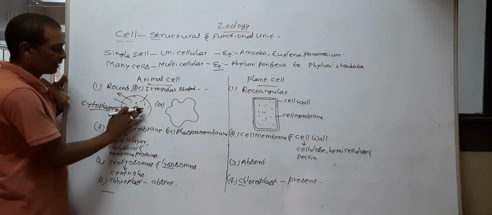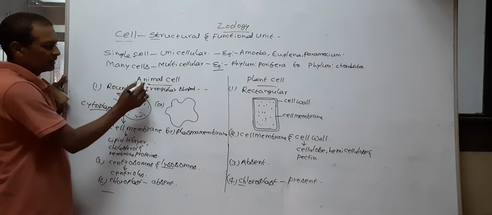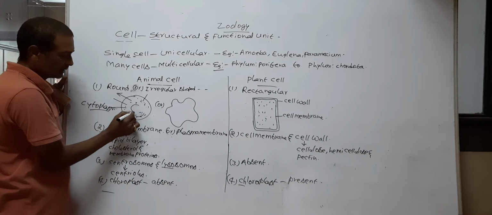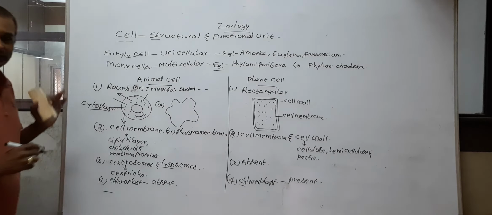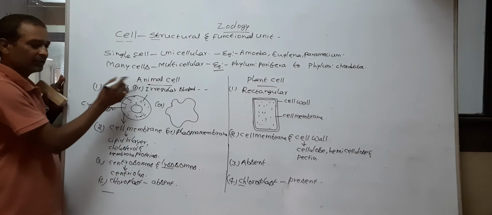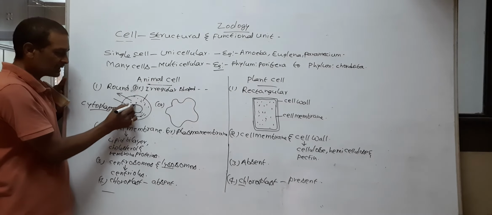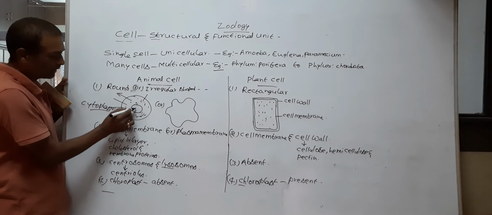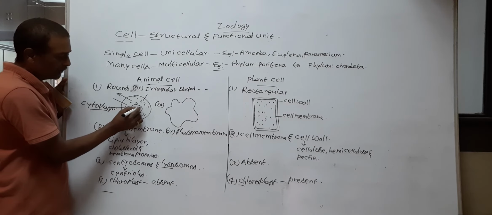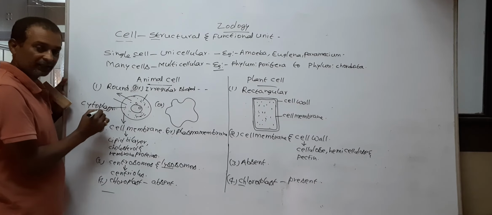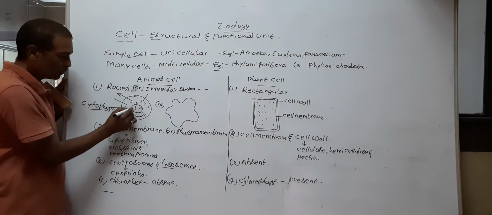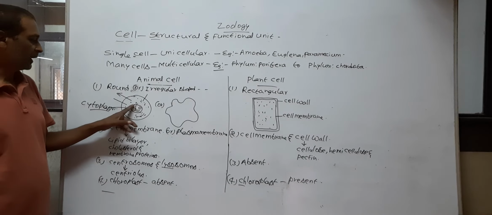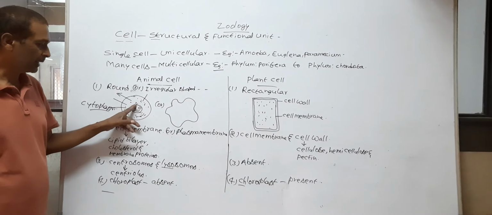First, each cell of animal and plant possesses a nucleus. A distinct nucleus is present. The nucleus is surrounded by a nuclear membrane.